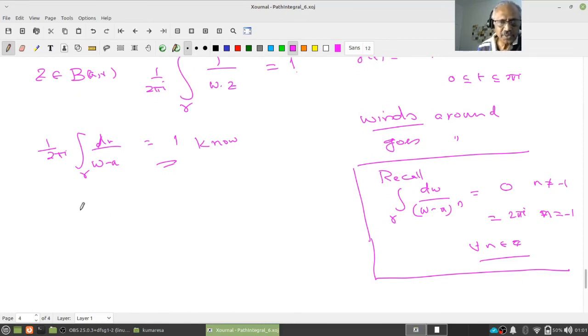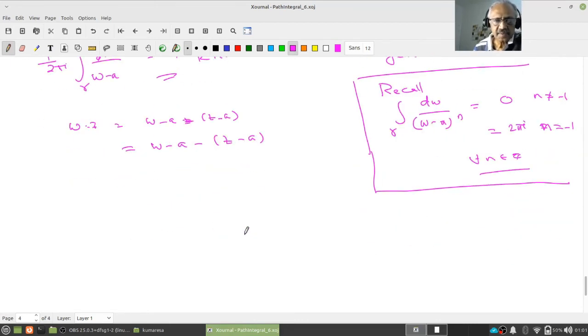So what do I do? Look at w minus z. I can write it as w minus a minus (z minus a). Now remember z lies in the ball B(a, r), therefore modulus of z minus a may be some rho, which is strictly less than r.